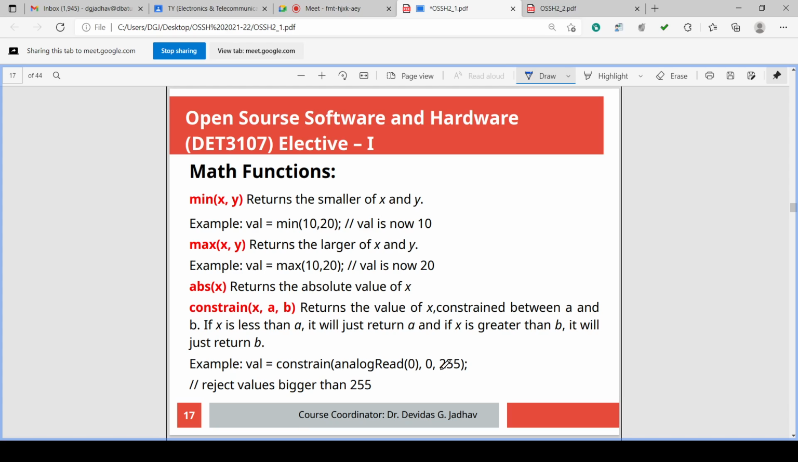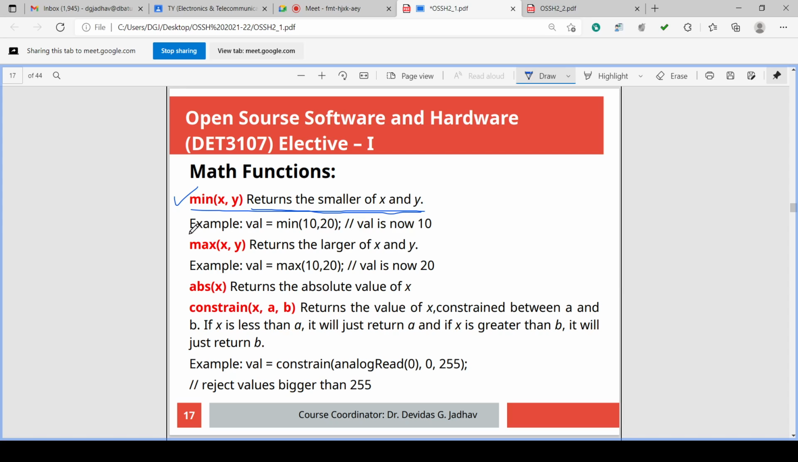X is one argument, y is another argument. Instead of a single one, here we are passing 2 arguments. What does the min function return? This function returns the smaller of x and y, the minimum of x and y. The function name is min, for minimum. So out of x and y, whichever is the minimum, that is returned by the min function.